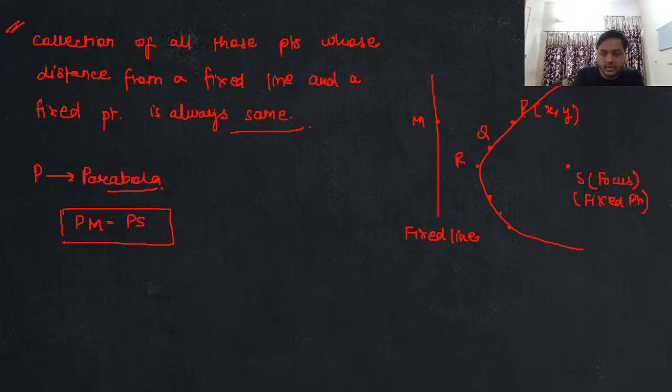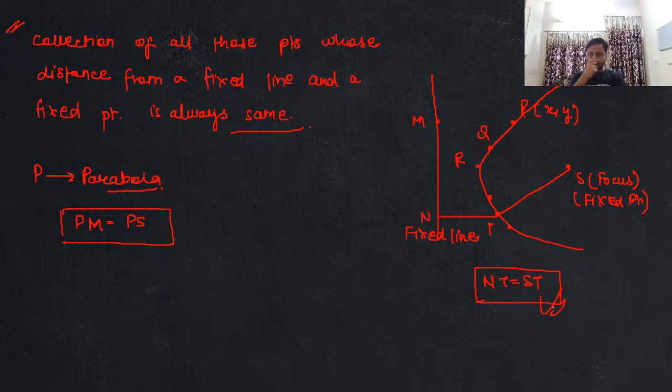So let's say if I'm talking about a point over here, this point I am assuming it as T. So basically, guys, this distance ST and this distance that you can see over here, if this point is N, so I can say that your NT will be equal to ST. Are we clear with this or not? Everyone got it? Yes or no? Is it making sense to all of you or not, guys, what I said about parabola?